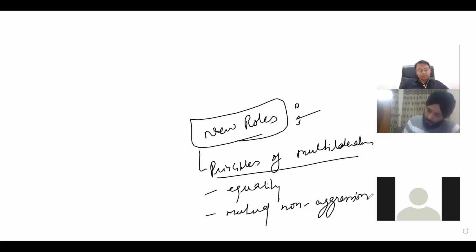And one more thing I want to tell you: there is no particular method to write this answer. The answer should be very conceptual. The maximum marks are given to concepts, that this person is conceptually clear. Secondly, the language should be simple, not complicated. That is why I write in point format, old roles, new roles. You should not complicate your answer.